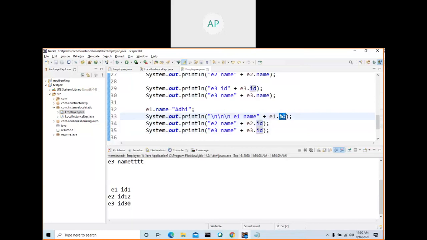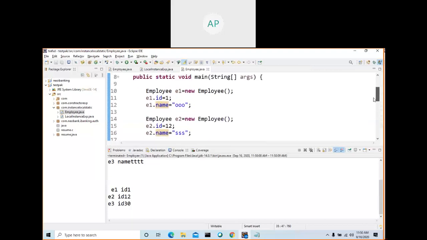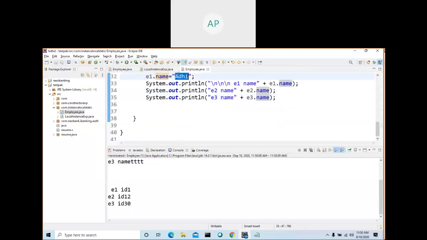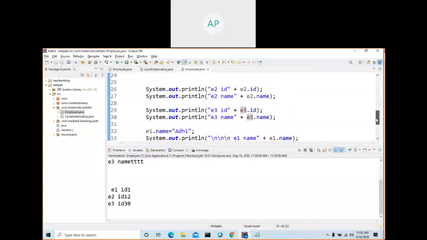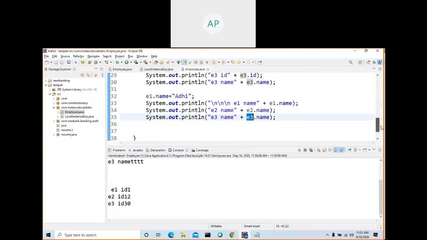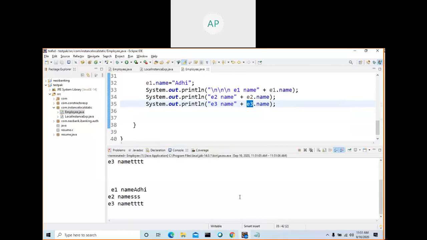So here also I need to paste. What is the name of e1? The e1 name was OOO, but I changed it here. The e1 name I changed to Adi. So it is affecting only the e1 object, not e2 and not e3. They remain the same. The e2 name is SSS and the e3 name is TTT. Okay, let me run this one.